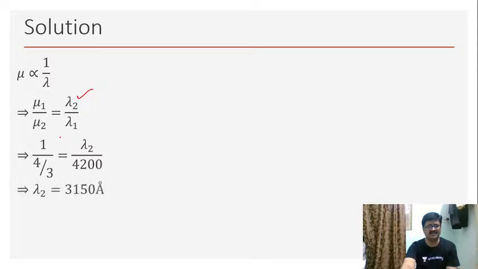So hence I can write lambda 2 from this as 4200 into 3 by 4. That would be 3150 angstrom. Now 3150 angstrom happens to be option C for us. So we have cleared this particular question.